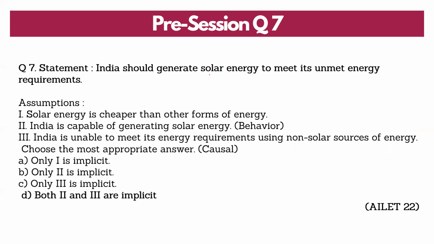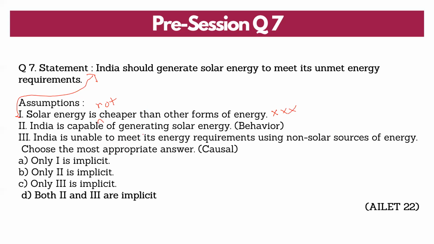Next, question 7. India should generate solar energy to meet its unmet requirement. What are the assumptions? Solar energy is cheaper than the other forms of energy. Let me negate and say solar energy is not cheaper than the other forms of energy. But is the given statement even talking about the cost? It only says that India should generate solar energy. It is not talking about the cost. So negating it does not make the given statement useless.